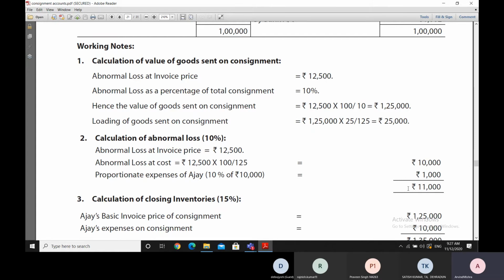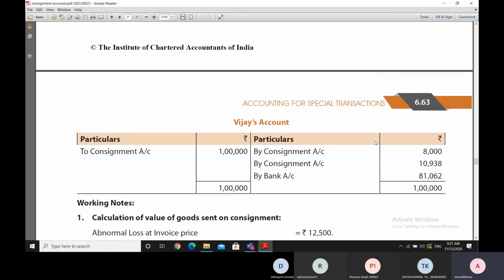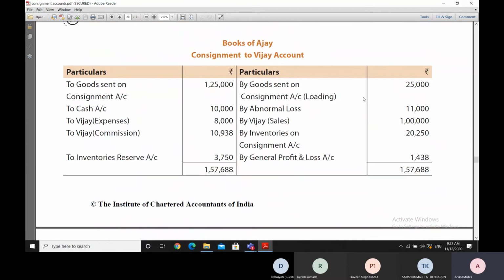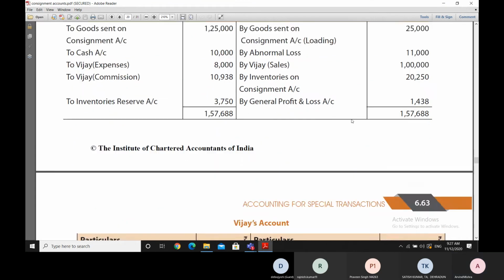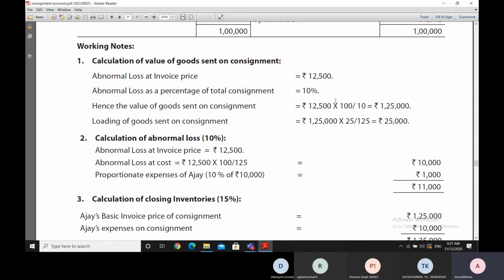So abnormal loss is to be calculated on the cost. Even the consignment profits are to be calculated on cost, and that is why the loading is to be credited here. Now the sales have been mentioned at 1 lakh rupees because the sales have been made by Vijay at 1 lakh rupees. Then we have to see the calculation of the inventories.